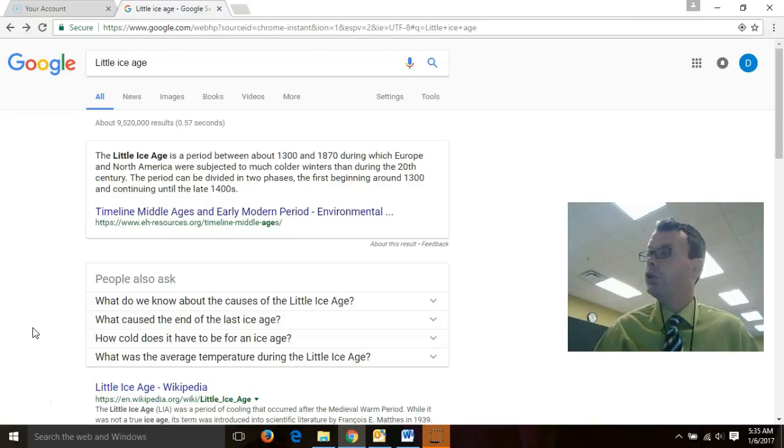If we're looking at years, as you can look right over there, we can see a definition right there. We got Little Ice Age, the period between about 1300 and 1870. During this time, Europe and North America suggested much colder winters. I would also add Asia to that as well. Again, this affected food. This affected people who didn't have as much to eat. And during this time, it made people a little more likely to leave Europe to go to places like North America. So more emigration, which is people leaving Europe in particular to go to other places in the world. And that is our Little Ice Age.